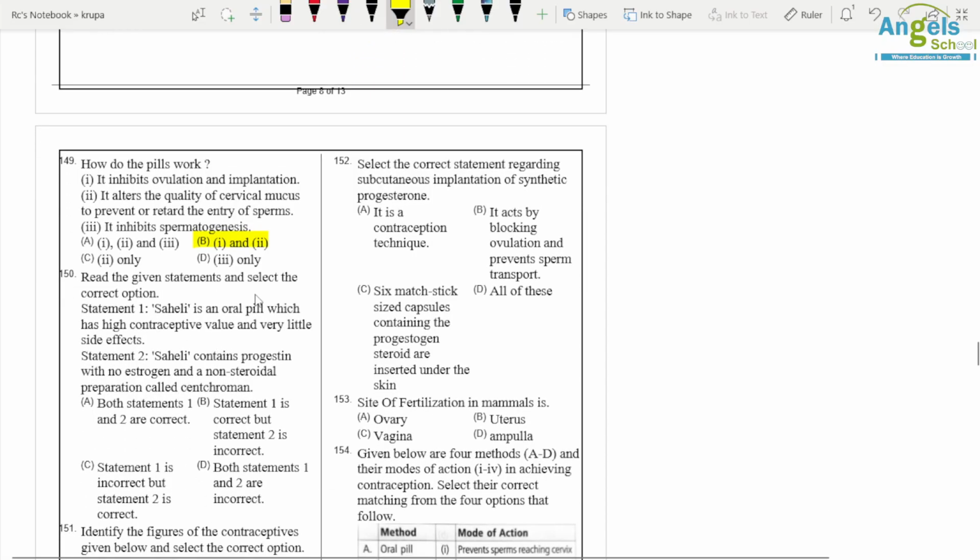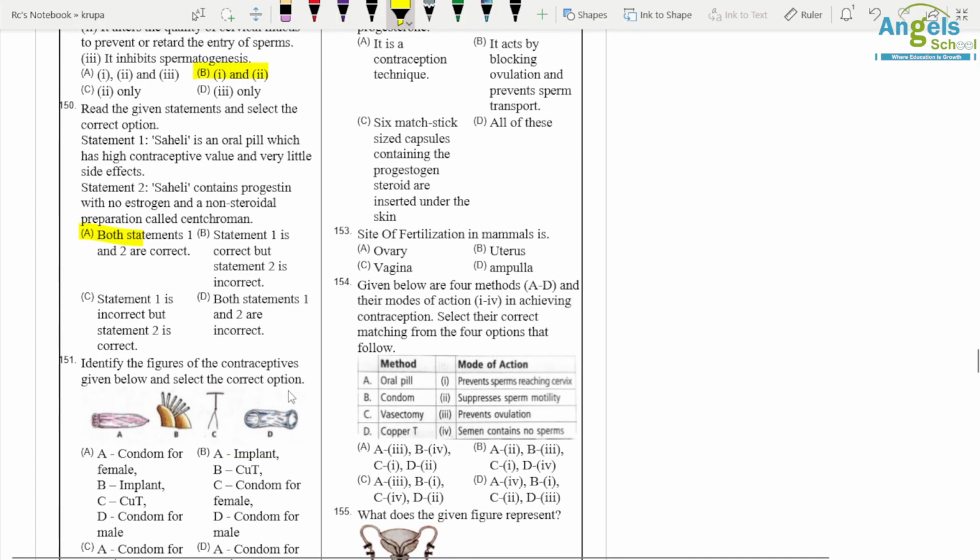Read the given statement and select the correct option. Saheli is an oral pill which has high contraceptive value and very little side effect, and Saheli contains progestin with no estrogen and non-steroidal preparations called centchroman. So both are correct statements.